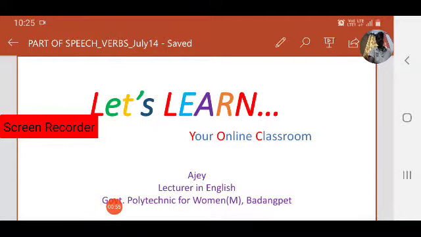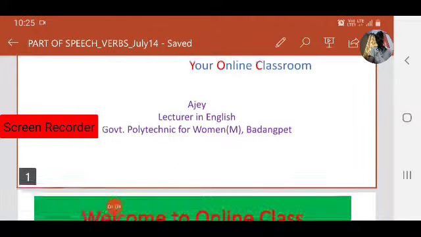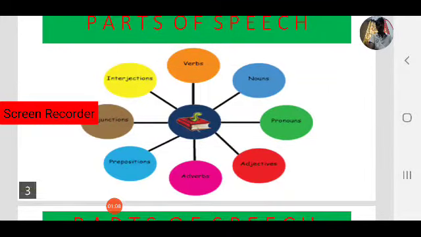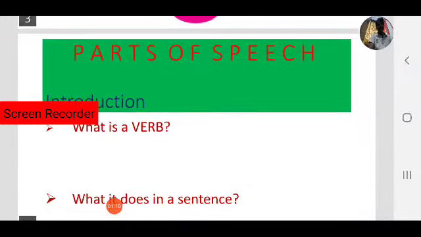In today's class, let's focus on an important part of speech, that is verb. We will learn different kinds of verbs and their usages with a couple of examples in today's lesson. Before that, just think about what is a verb, what it does in a sentence.